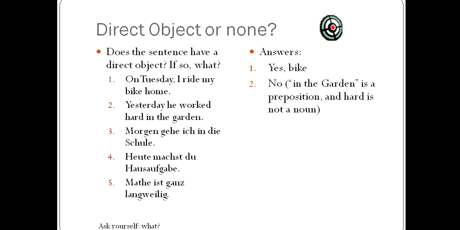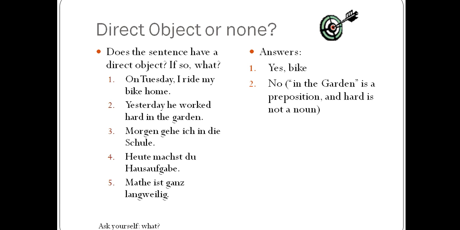But hard is not actually a noun or a pronoun. It actually describes how he worked. It's more of an adjective or adverb. If you answered in the garden, that is actually a preposition. It does not say what he worked. It says where he worked, but it does not say what he worked. So number 2 does not have a direct object.